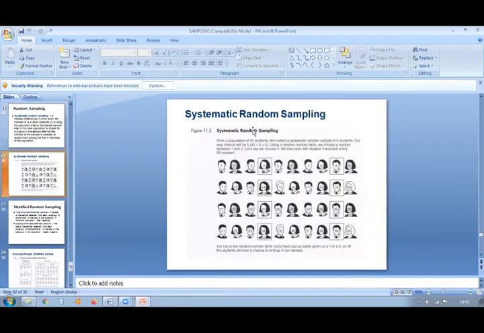Now you take here systematic random sampling. You can see male, female, right? All this. So from a population of how many are there?